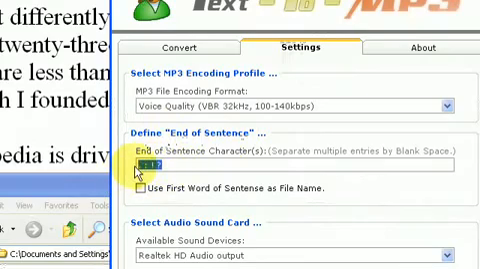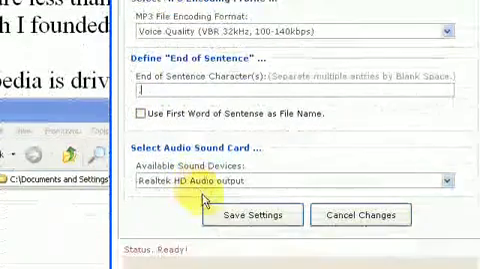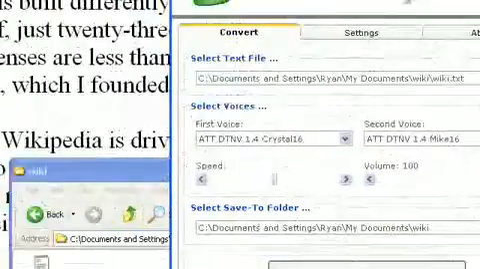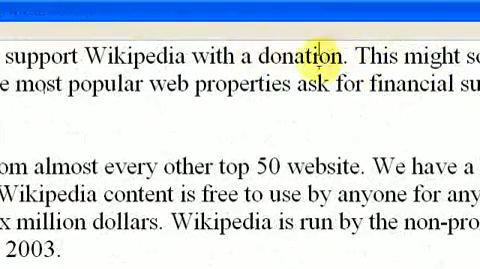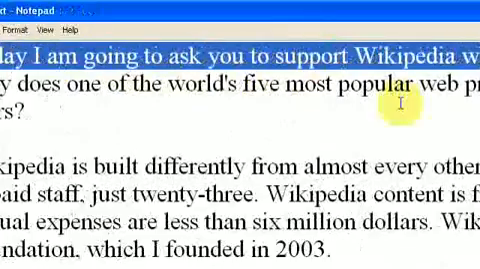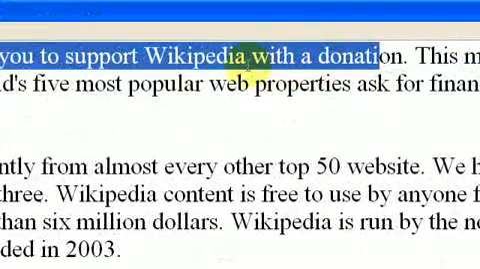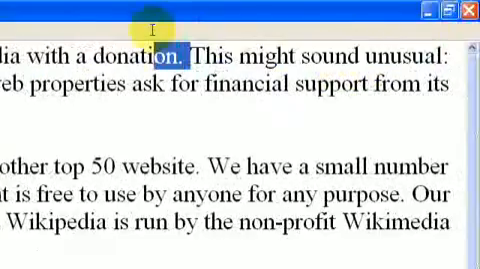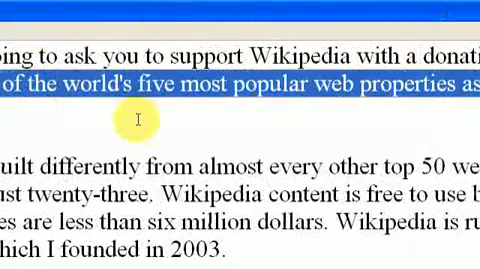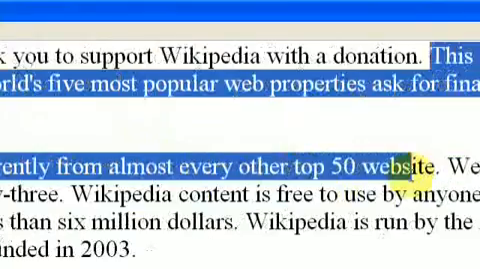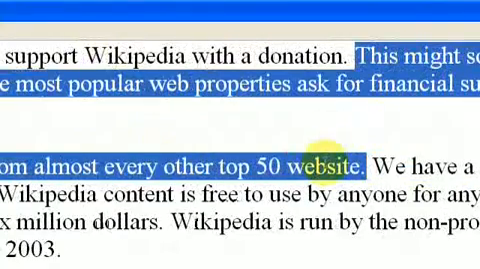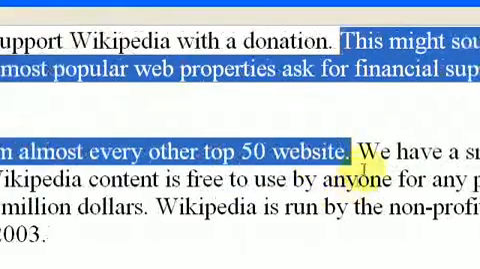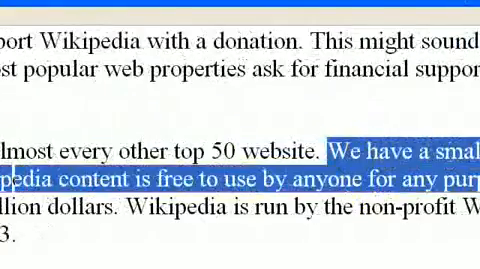And this is what makes the program unique, that you can define what an end of sentence is. So we can just put a period and then save the settings, and it'll go through this entire text, and as soon as it finds a period, it'll take all the text before that, "Today I'm going to ask you to support Wikipedia with a donation," and it'll convert that into one MP3 file. Then it'll go down and find the next period. There's a colon. Oh, there's a question mark, no period yet. So it'll go all the way here, and all this stuff in blue from the previous one, it'll convert that into the next MP3 file, and so on. Up there's the next period, to convert that.